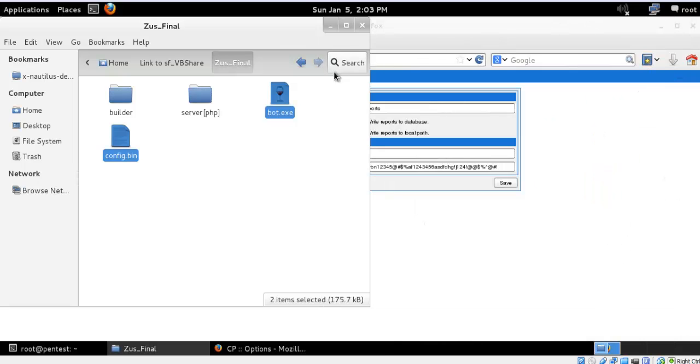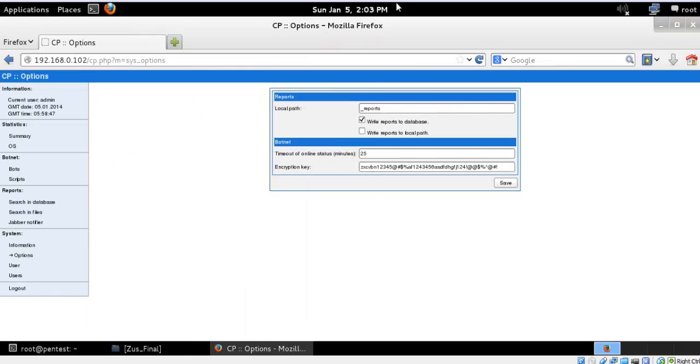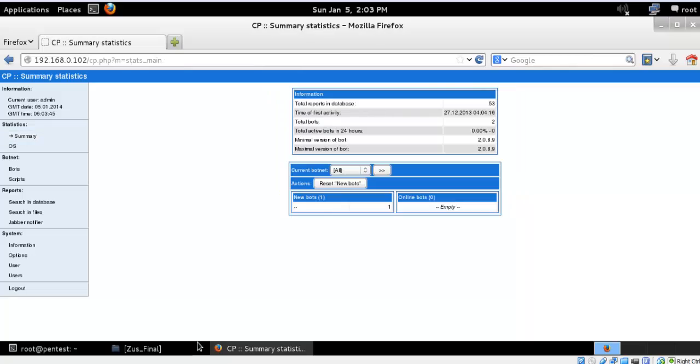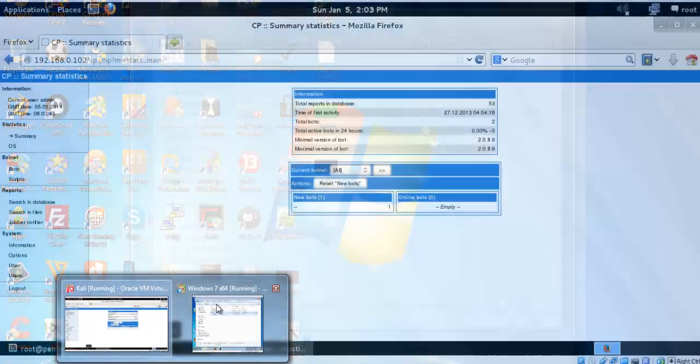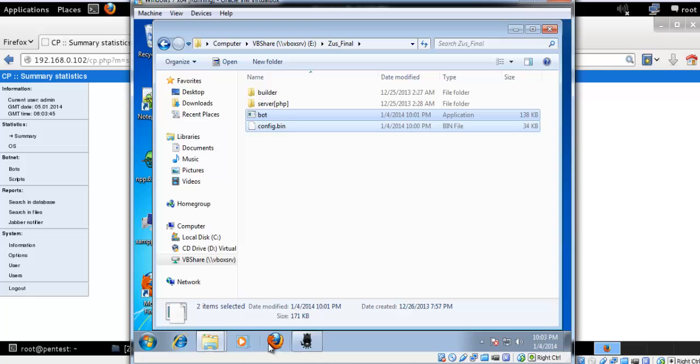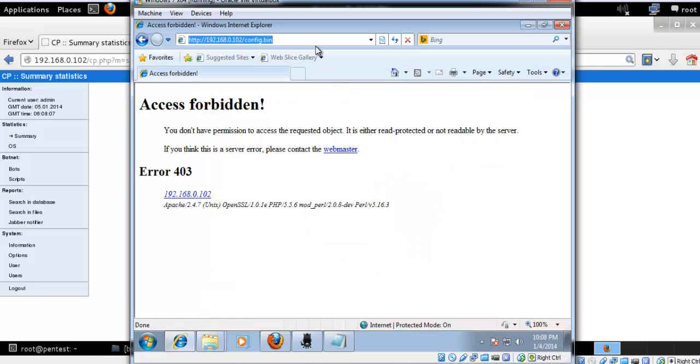So my file is already replaced over here. So what I need to do is go and check whether my configuration file is there or not. Now if you type the address for your config file, it will say access forbidden.